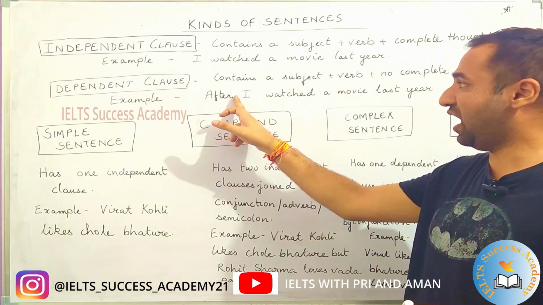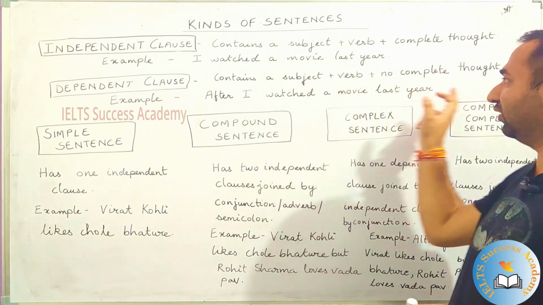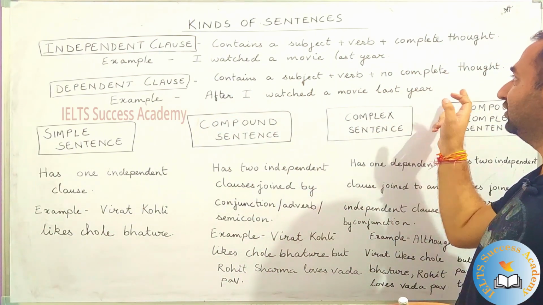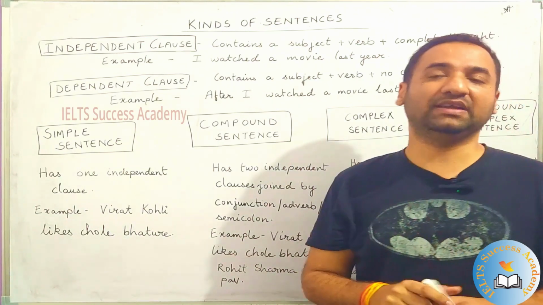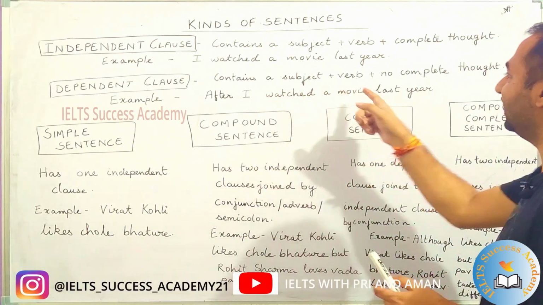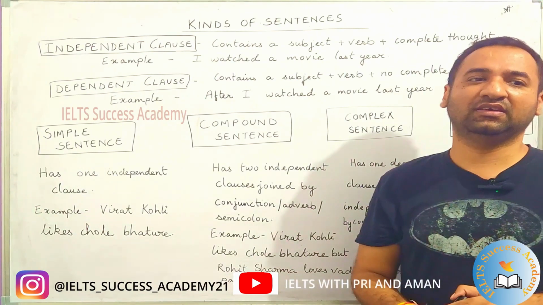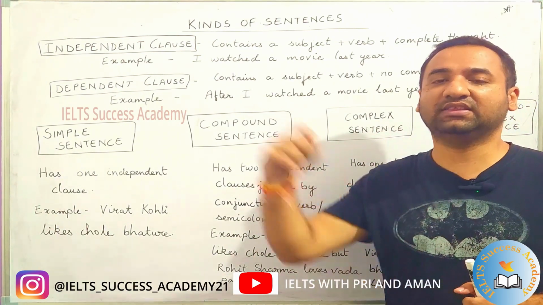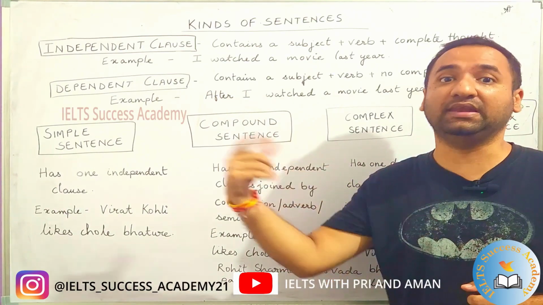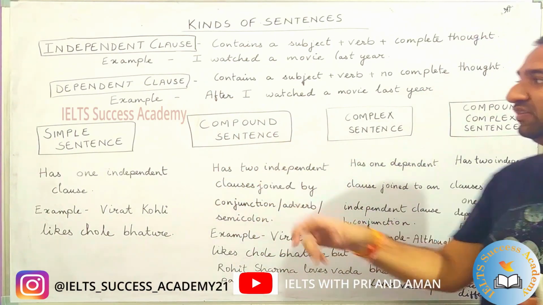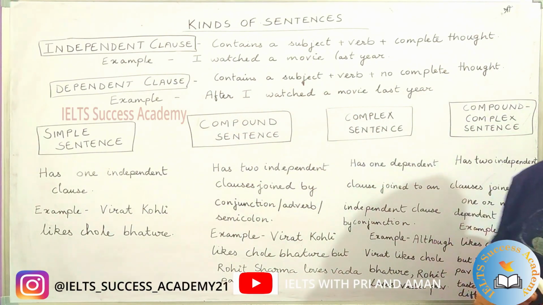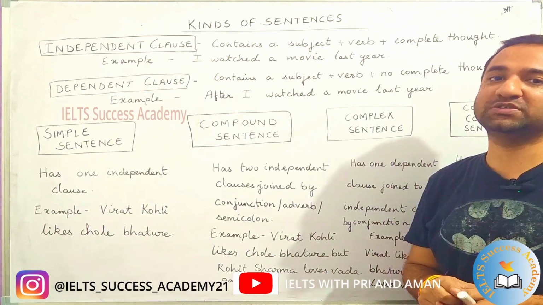So after, okay, this is an incomplete sentence, right? After I watched a movie last year, does it make any sense? It needs another sentence to complete itself. So, what should be the complete sentence? Please write down on the comments below.